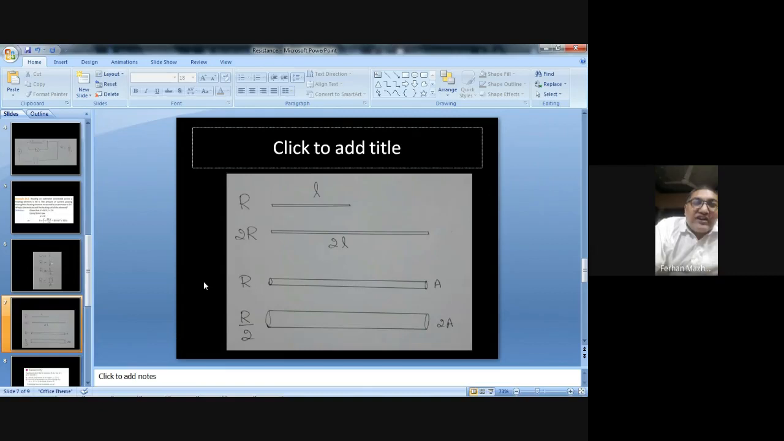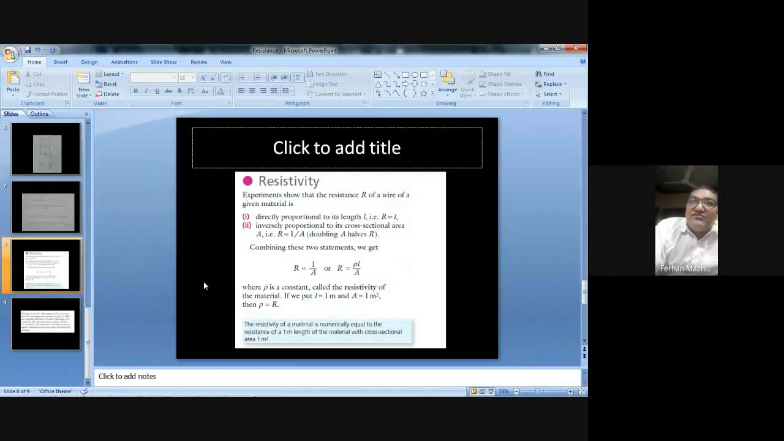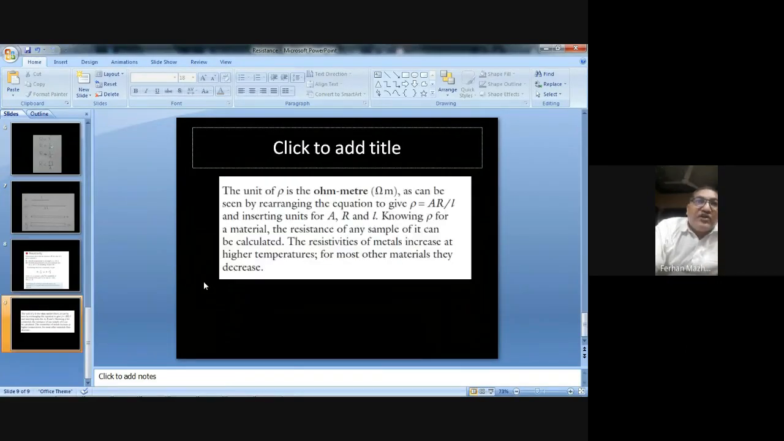And here I was trying to explain to you how things will change. If you double the length, the resistance will also become double. So length and resistance are directly proportional. Cross-sectional area and resistance are inversely proportional. And then we combined those factors, and the formula is R is equal to rho L by A. So here we got the resistivity.